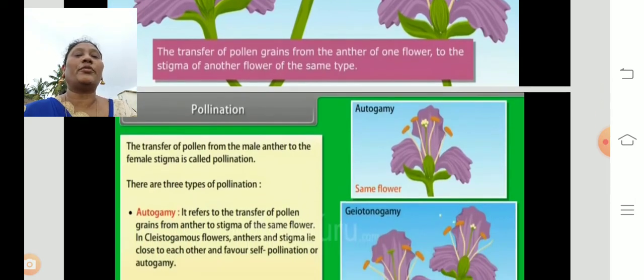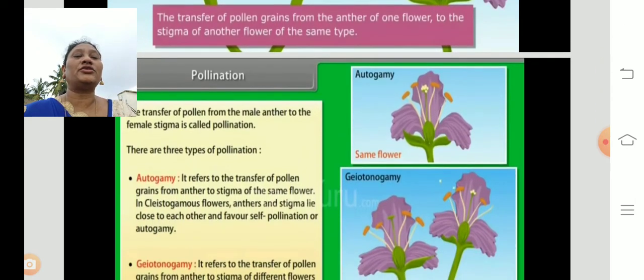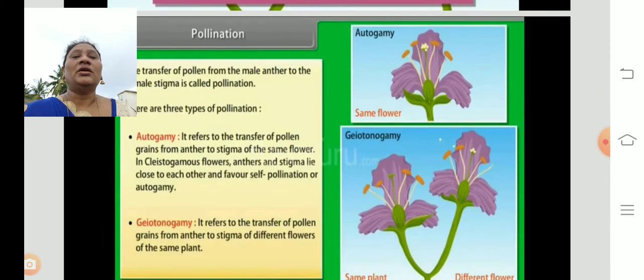The transfer of pollen from the male anther to the female stigma is called pollination. So there are three types of pollination. The first one is autogamy. It refers to the transfer of pollen grains from the anther to the stigma of the same flower.